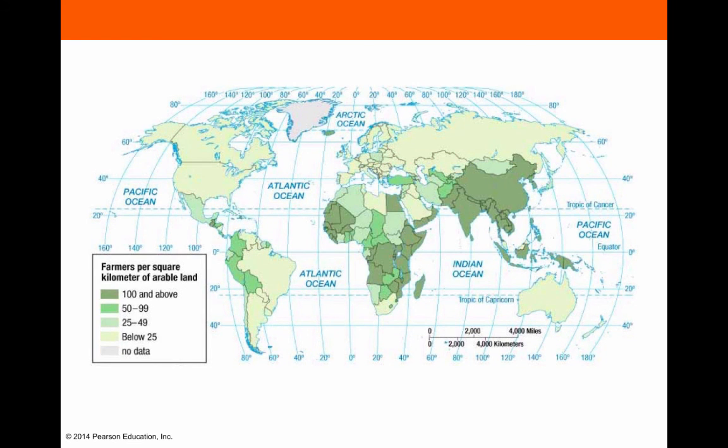Now, this tells us farmers per square kilometer. So when we're looking at land here, there are a lot more farmers, for example, in sub-Saharan Africa than there are farmers in the example your book gave, the Netherlands, because that tells us that in the Netherlands farming is much more efficient. So you don't have as many farmers farming the land as you do in places like India, or in sub-Saharan Africa. So you don't have as many people who need to eat from that same amount of land.